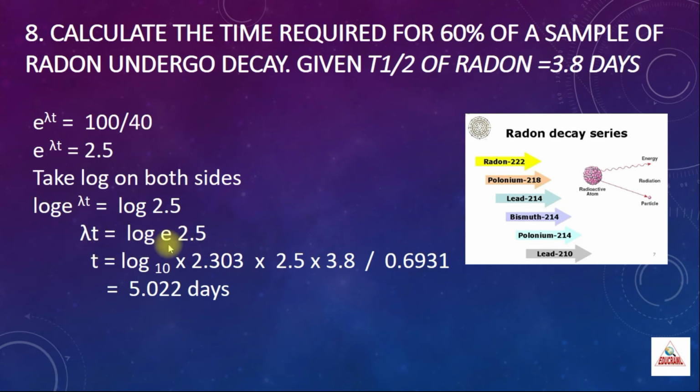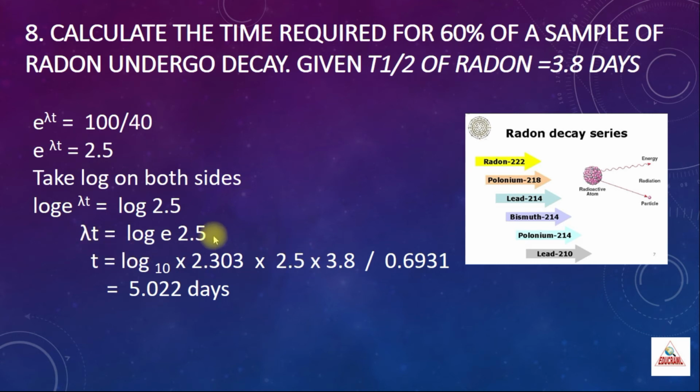First we have to convert log to the base e into log to the base 10. Then only it will be easy for calculation. So when you want to convert this into the base 10, this is the formula: you have to multiply by 2.303. So log 2.5 to the base e is equal to log 2.5 to the base 10 into 2.303. After that, we are only finding the t value.